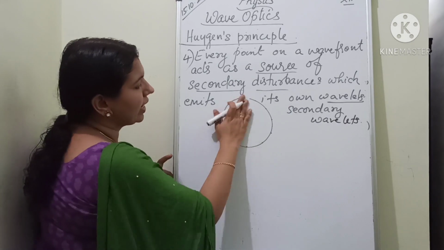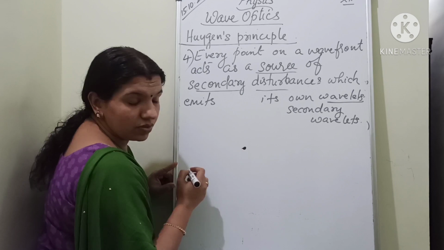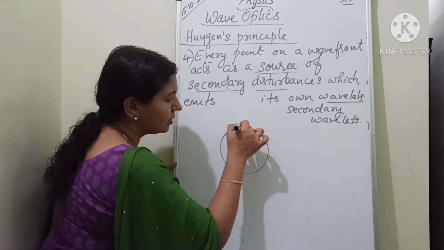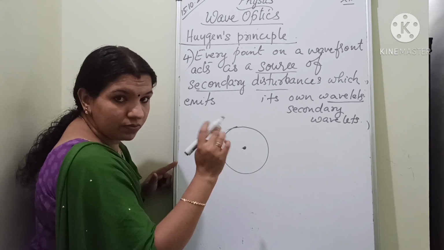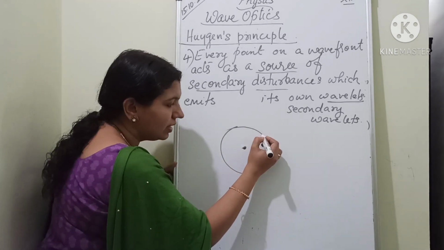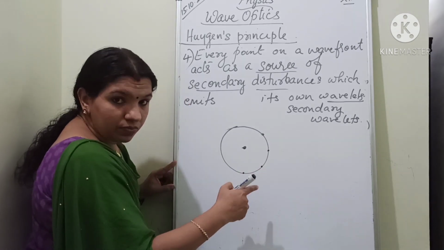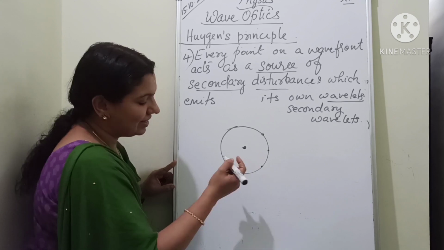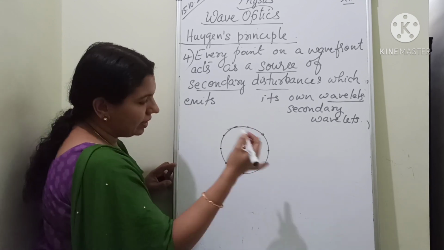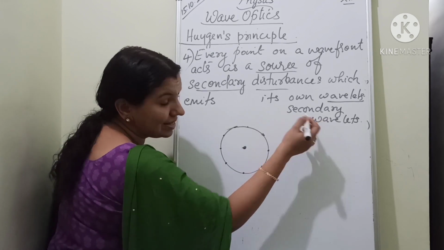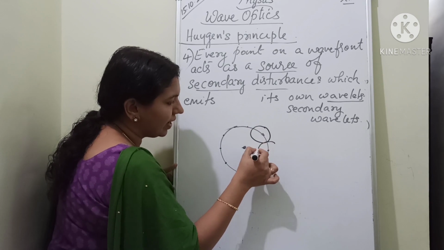So how can I draw the secondary wavelets? Please listen here. This is a point source. Now this is the wavefront for this point source, and these are the points which act as a source for the secondary disturbance. This much is clear, no? Now this will create the secondary wavelets. That means this is the secondary wavelet.